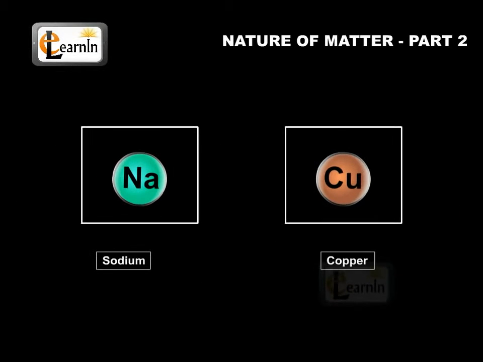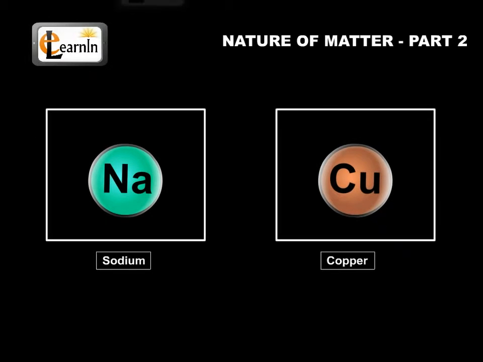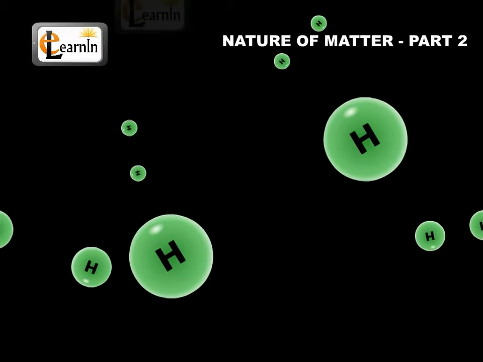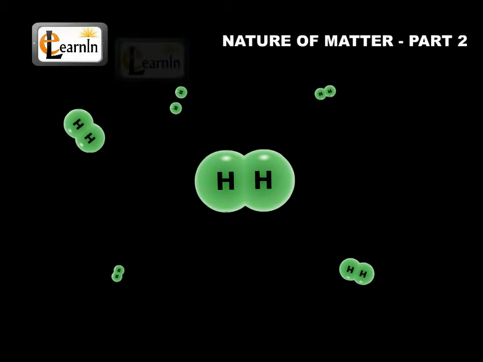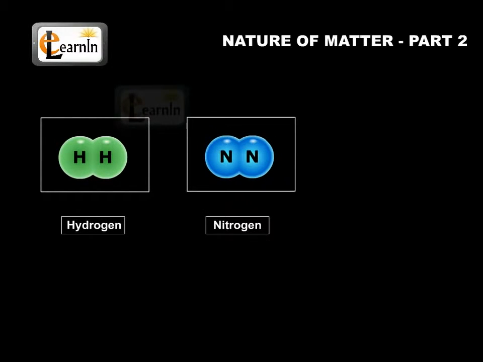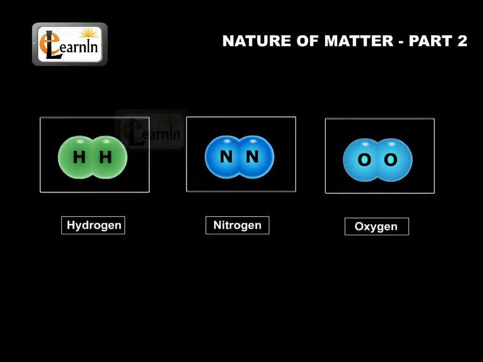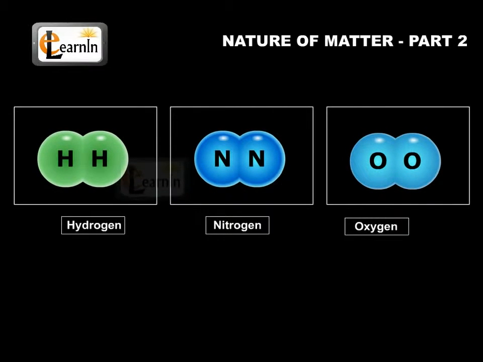Some elements, such as sodium or copper, contain single atoms held together as their constituent particles, whereas in some others, two or more atoms combine to give molecules of the same element. Thus, hydrogen, nitrogen, and oxygen gases consist of molecules in which two atoms combine to give their respective molecules.